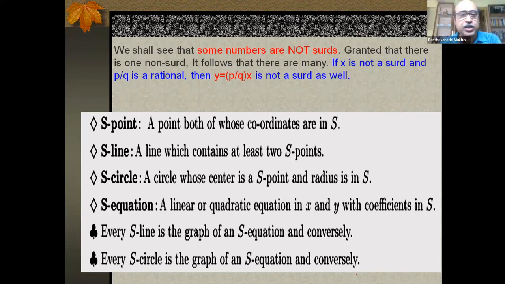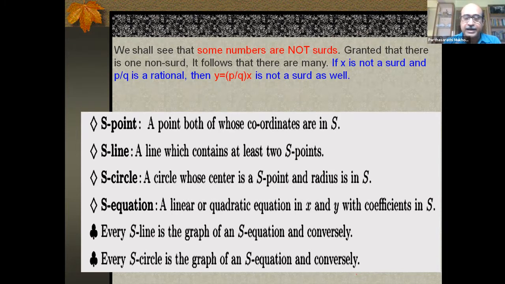So these are certain definitions. Now you take an S point, so both coordinates of a point lie in S. Remember, S is the collection of all surds, the Euclidean ordered field, the collection of all constructible numbers. So if a point has both its coordinates in S, we call it an S point. Similarly, an S line is a line which contains at least two S points. An S circle is a circle whose center is an S point and the radius is a constructible number. An S equation is a linear or quadratic equation in X and Y with coefficients in S.